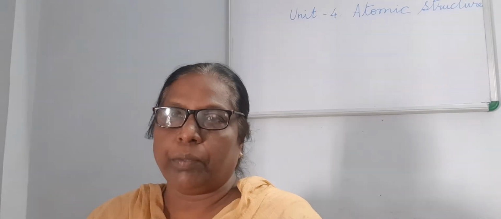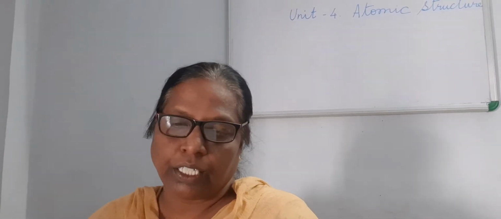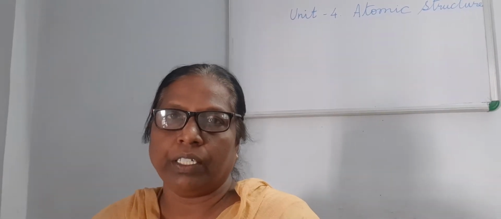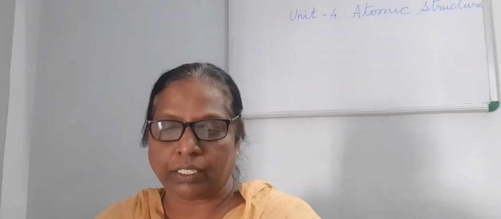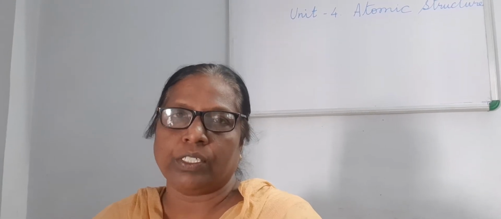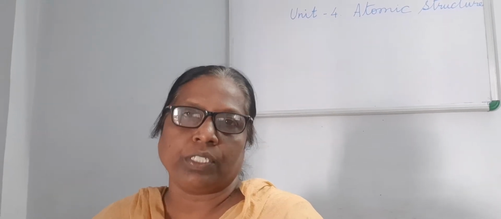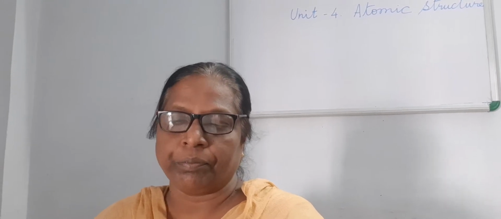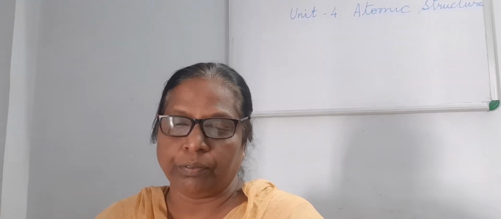Unit 4 Atomic Structure. In this lesson, the first part which we are going to learn is ancient views of atomic structure. What the people who lived in ancient time, that means early time, thought about this atom, and how the knowledge about atom was there in the early time also, before science and technology was introduced or developed. Let's see that. It's on page number 56, unit 4, atomic structure.